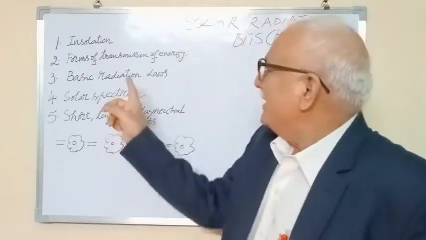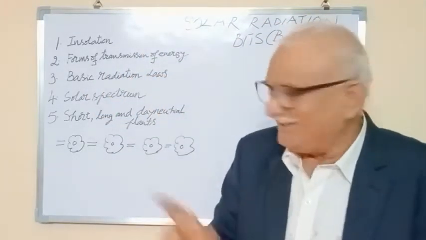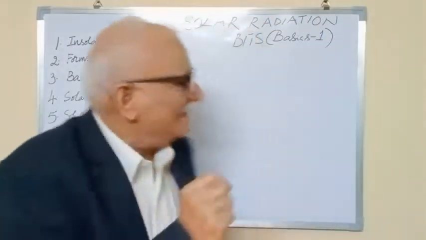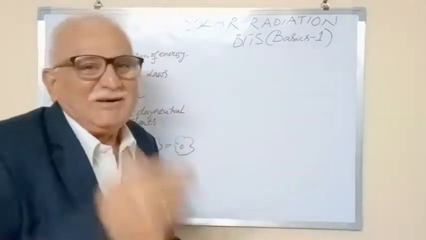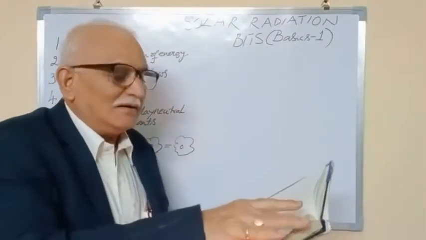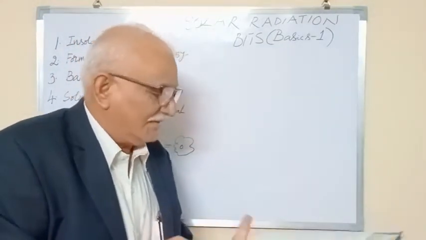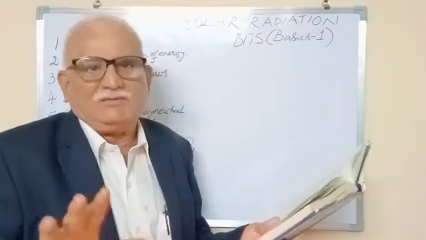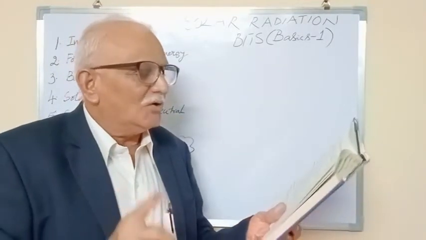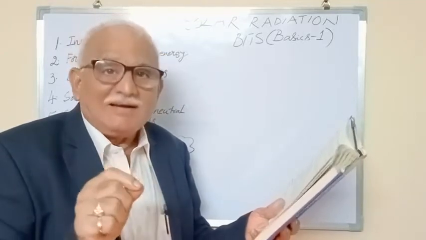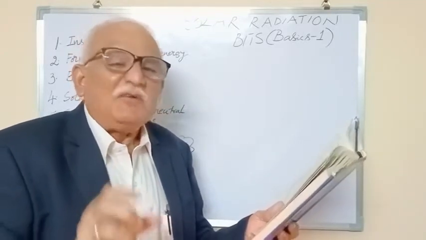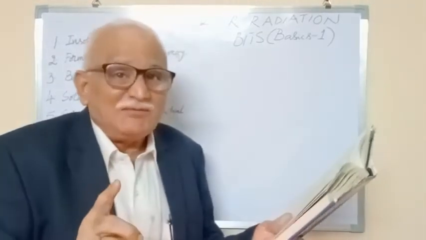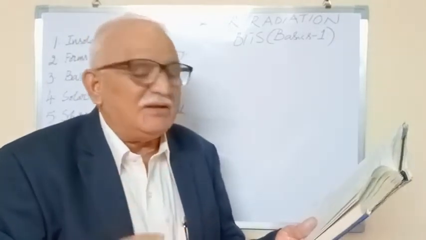Okay. Next, forms of transmission of energy we have discussed. Now, basic radiation laws. Simple. This is the basics 1, and of course in basics 2, advances 1, advances 2, I am going to discuss with you what the basic radiation laws are. So, Planck's law, this bit will come, all 5 laws will come. Planck's law: the electromagnetic radiant energy content, that is E, of each quantum is proportional to the frequency, given by the equation E = hν.